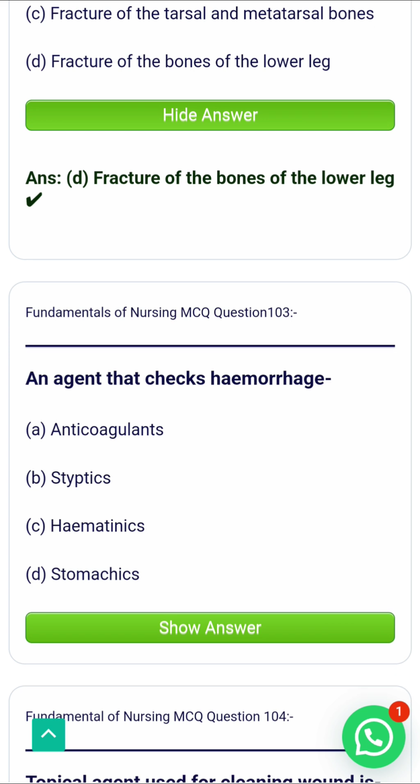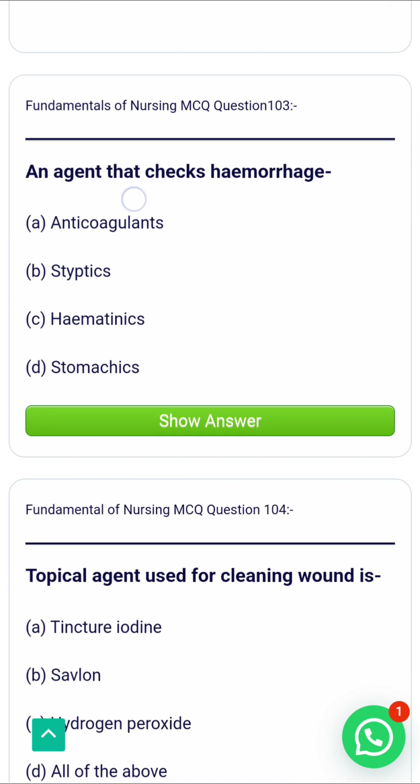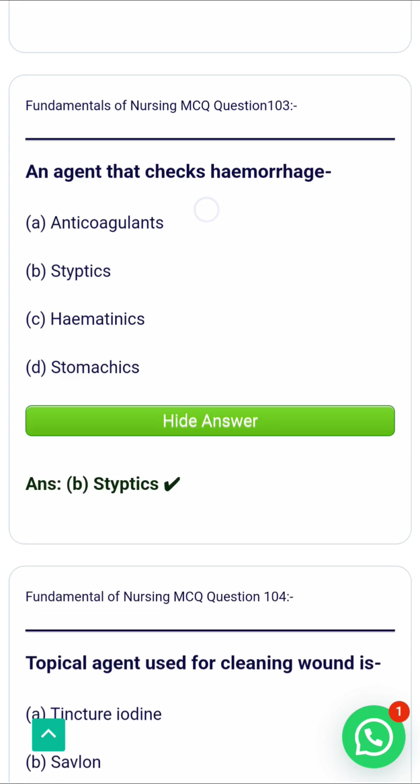Next question, that is, an agent that checks hemorrhage. A. Anticoagulant. B. Styptics. C. Hematinics. D. Stomachics. The correct answer is option B. An agent that checks hemorrhage, that is styptics.